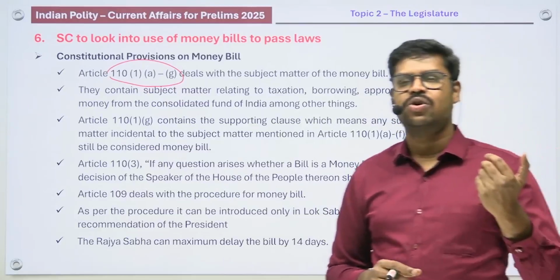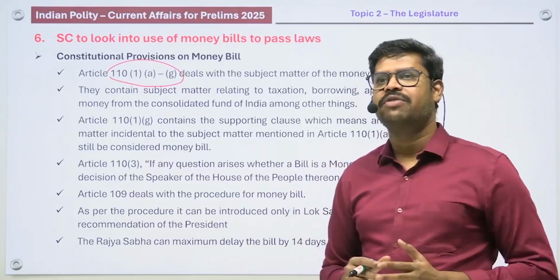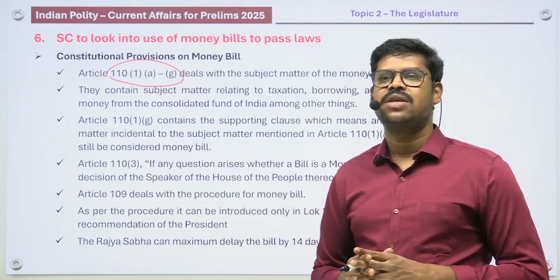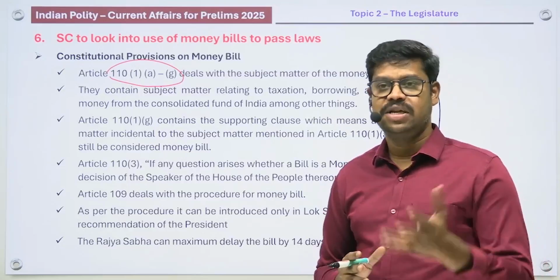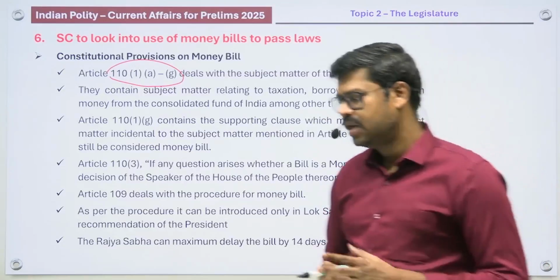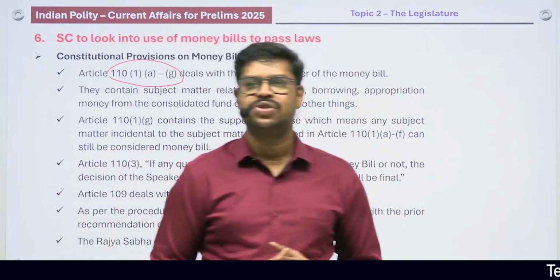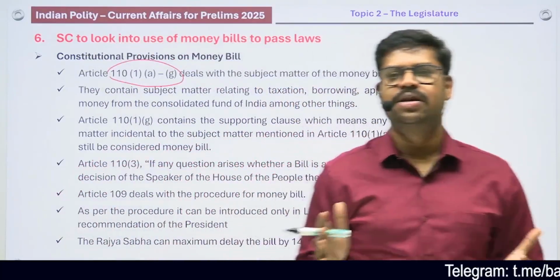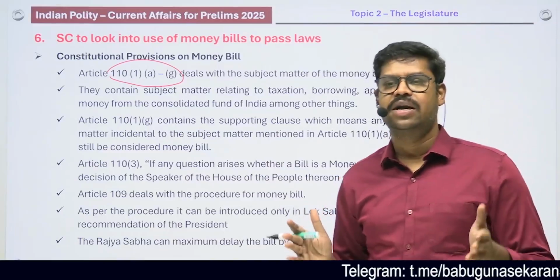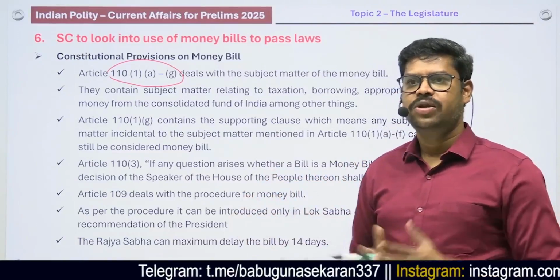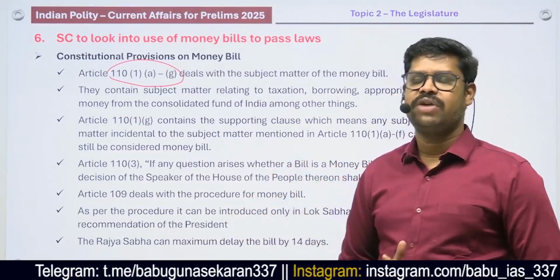They relate to the appropriation of money from the Consolidated Fund of India, and they relate to the borrowing powers of the government, which also deals with the receipt of money on account of the Consolidated Fund or the public accounts. So these are all the subject matters mentioned in Article 110 Clause 1 Subclause A to Subclause G. In fact, there are 6 subject matters which are specifically mentioned.